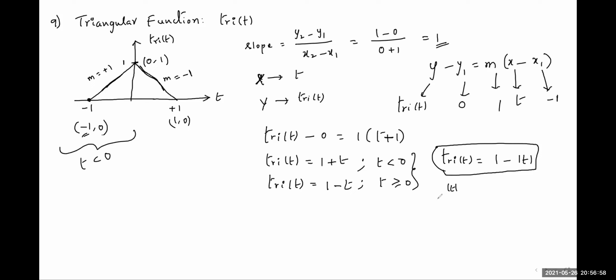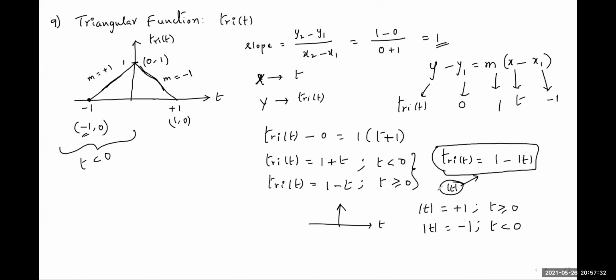So this mod t operator we use to combine these two expressions into a single expression. What is the meaning of this mod t? Mod t should be taken as +1 on the right hand side, and it should be taken as -1 on the left hand side. If t is negative, mod t should be -1. If t is positive, mod t should be +1.